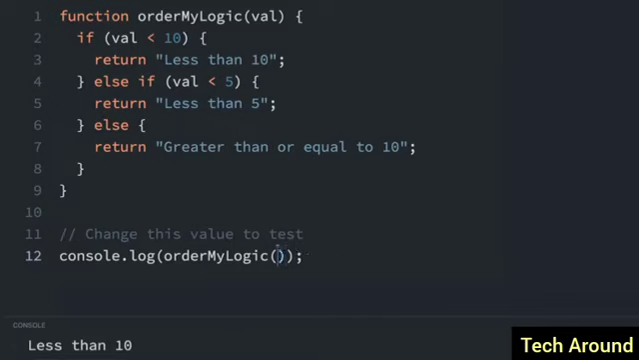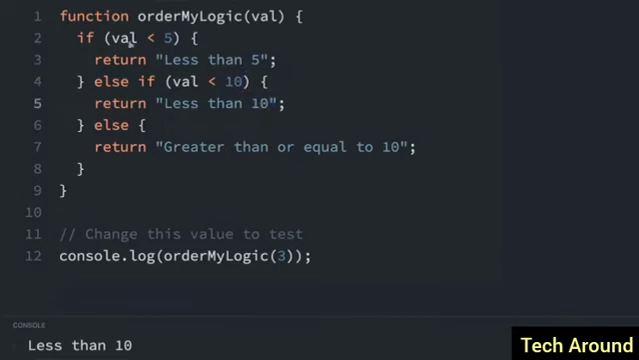However, if we put 3, it's still just going to say less than 10. Really, we want this to say less than 5 because it is actually less than 5. However, this is in the wrong order. So, what we need to do is change the order. So, this should be 5, this should be 5, and this should be 10. And this should be 10.